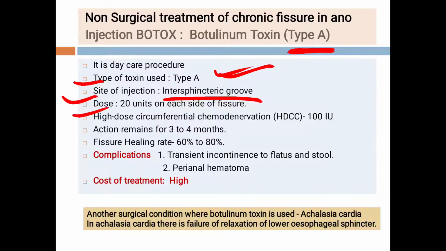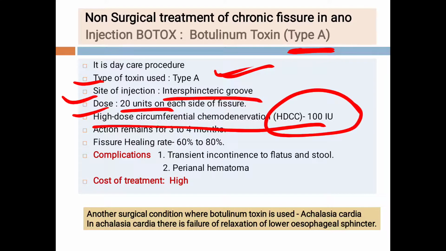Now the dose is 20 units on each side of the fissure. Again there are controversies about how much dose should be given and how much should be injected, but in general 20 units on each side of the fissure is injected in the intersphincteric groove, or sometimes a high dose circumferential injection of this botulinum toxin is given.